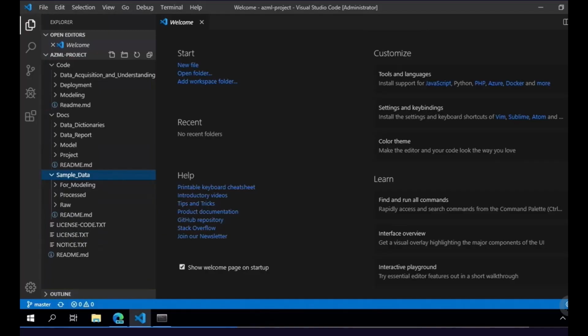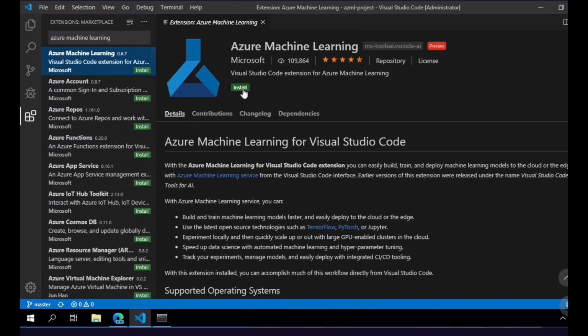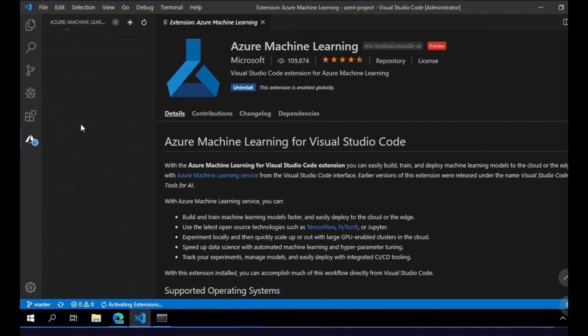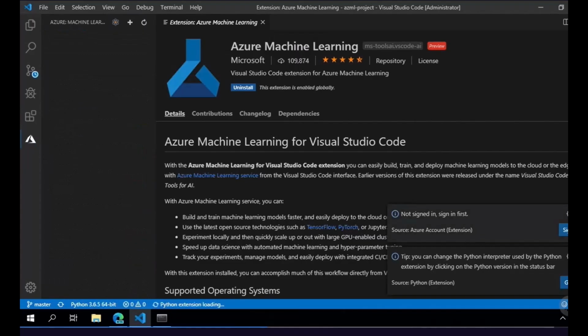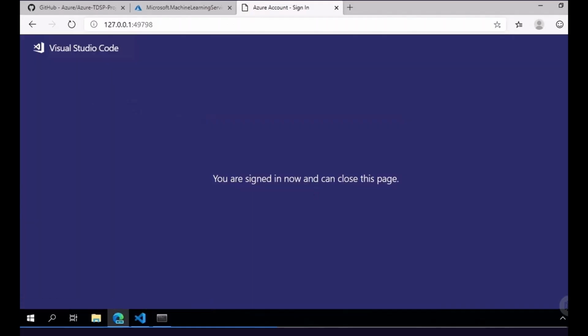The first step we need to take is navigating to the Extensions tab, and we need to search for Azure Machine Learning. We're going to find the extension, and we'll install the extension. Perfect. Now we have this extension installed within our VS Code instance. Now let's navigate to the Azure tab. We'll notice here that it does want us to sign in, so I'm going to go ahead and click the Sign In button. Now I've selected my account and it's letting me know that I've signed in. So now I'm going to navigate back over to VS Code.